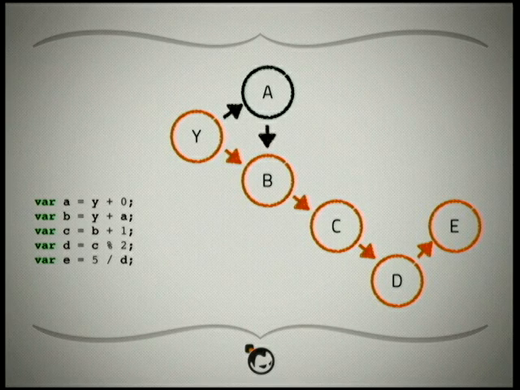We have A equal to Y plus 0, B is equal to Y plus A, C is equal to B plus 1, D is equal to C modulo 2, and then E is equal to 5 divided by D. And so this represents our dependency graph here.